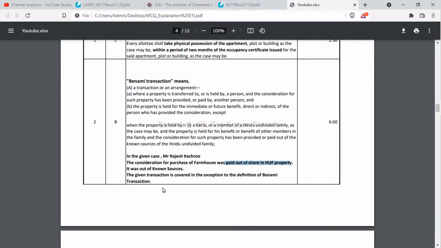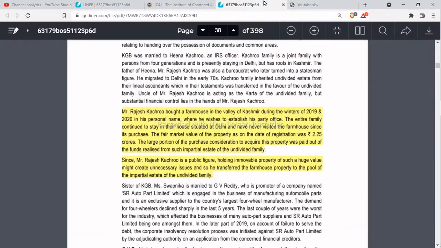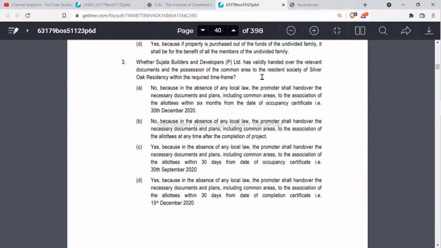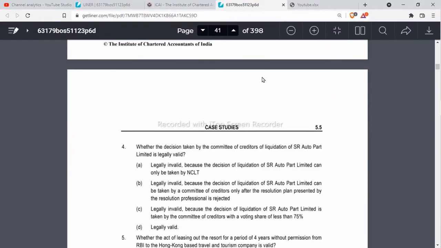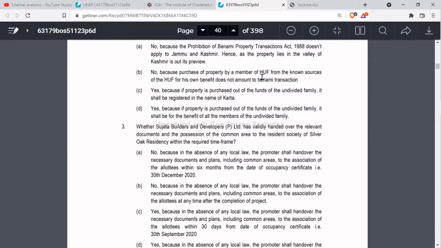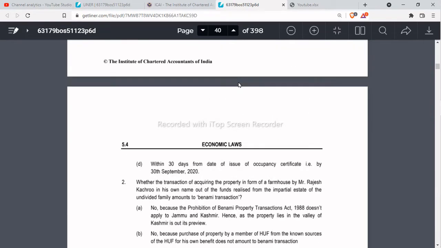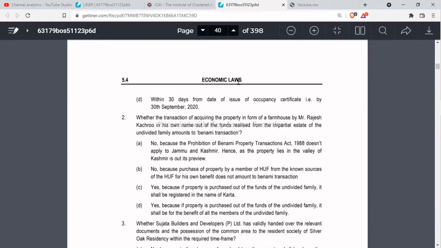Okay, so since the given transaction is covered in the exception, it will not be considered as Benami transaction, and yes, it will not be considered as Benami transaction. So that is, it is totally legally valid.